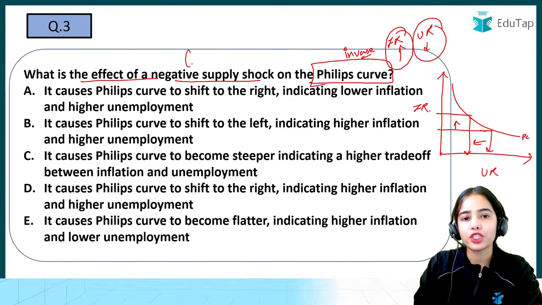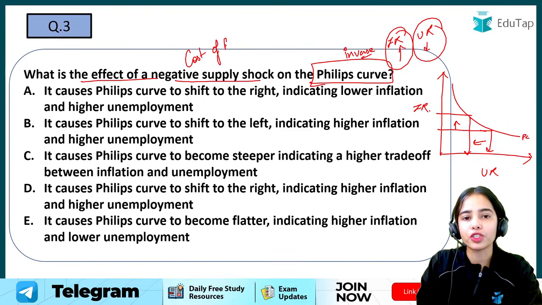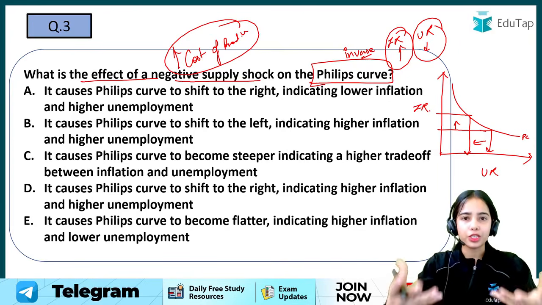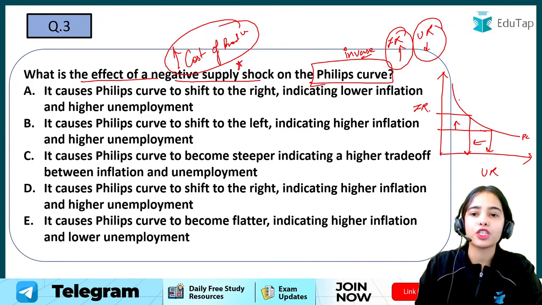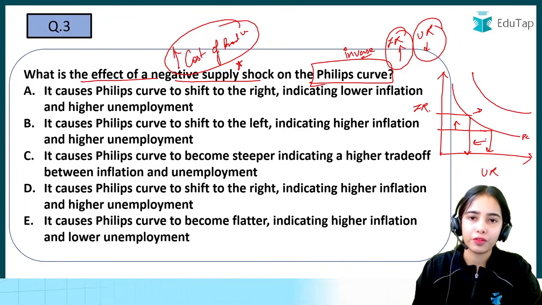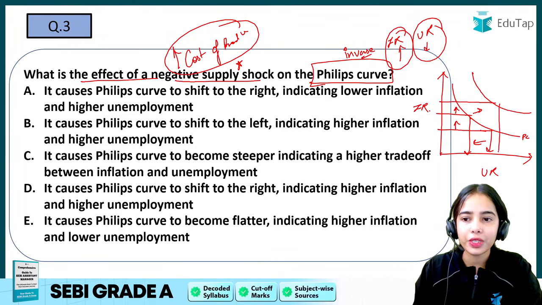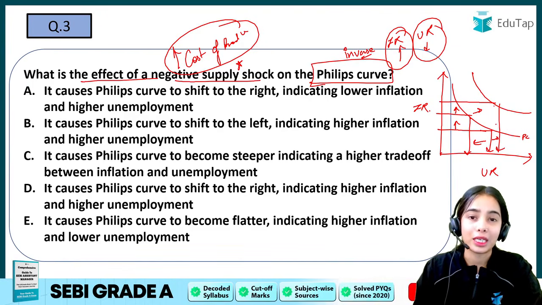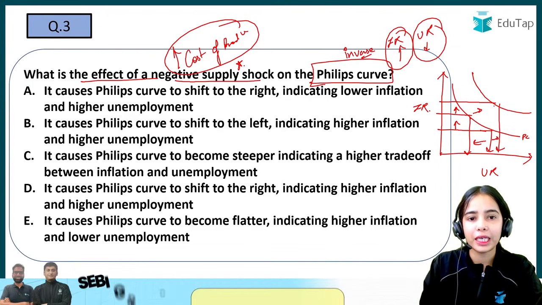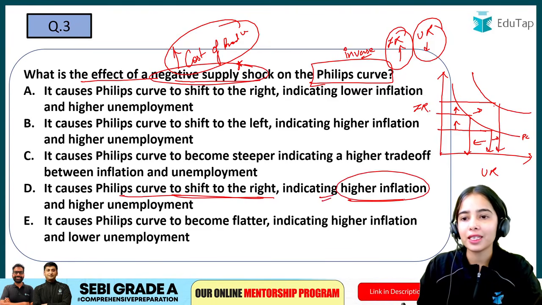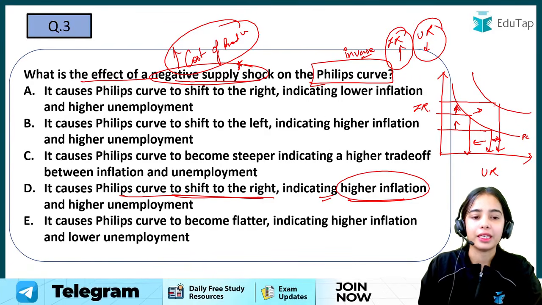The negative supply shock that can happen because of the increasing cost of production, because of oil prices or wages that are increasing, leads to a rightward shift in the Phillips curve, in which it can be seen that with the increase in inflation rate, the unemployment rate is also increasing. So the Phillips curve, with the negative supply shock, shifts to the right, indicating that higher inflation can come with higher unemployment.